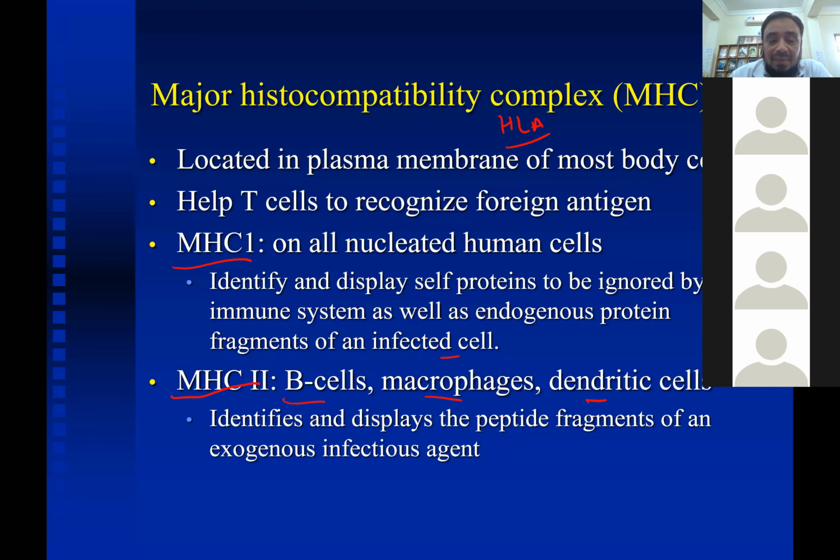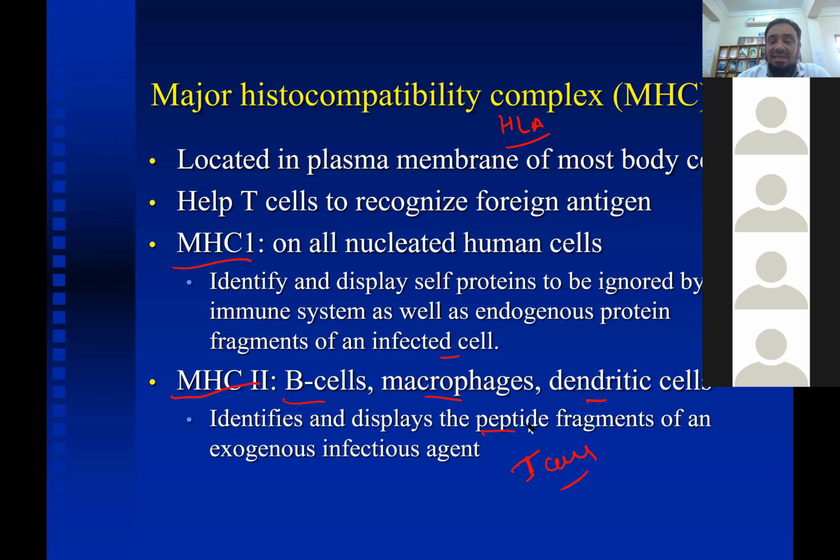along with these self antigens. MHC2, which is present on the B cells, macrophages and dendritic cells, identifies and displays the peptide fragments of exogenous infectious agents. Okay, these cells will dissolve these peptide fragments and present them on MHC2, and then this complex of the peptide fragment with MHC2 will be presented to the T cells, right? And then the T cells will be activated.